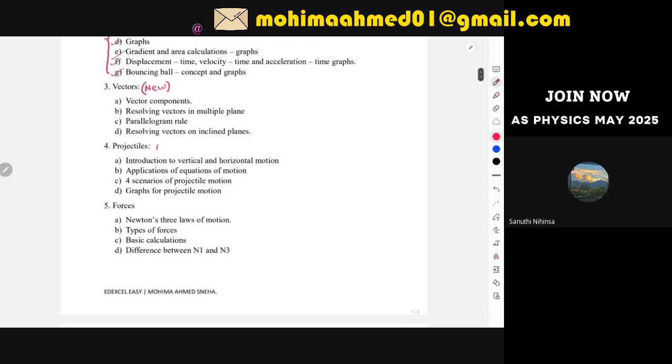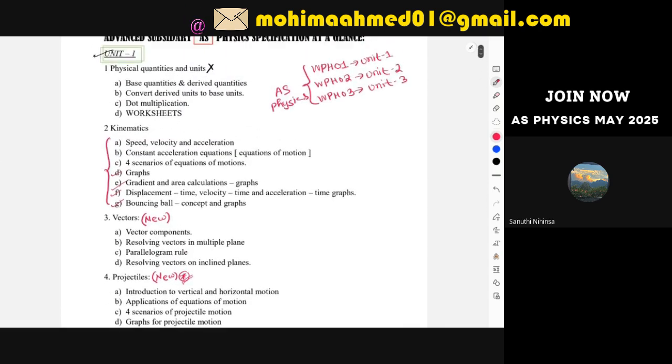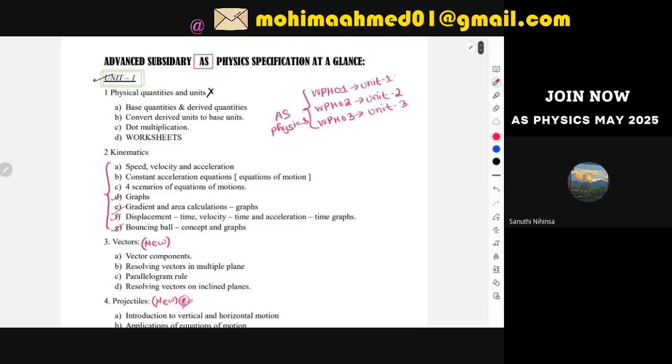Okay, and then again projectile motion. This is entirely new and also one of the toughest topics in A levels in unit one. In your unit one, it is basically an extended version of maths, to be honest, because each paper, by the way, consists of 80 marks. Over here, you're going to score 80 marks. This is also 80 marks, and this is 60 marks.